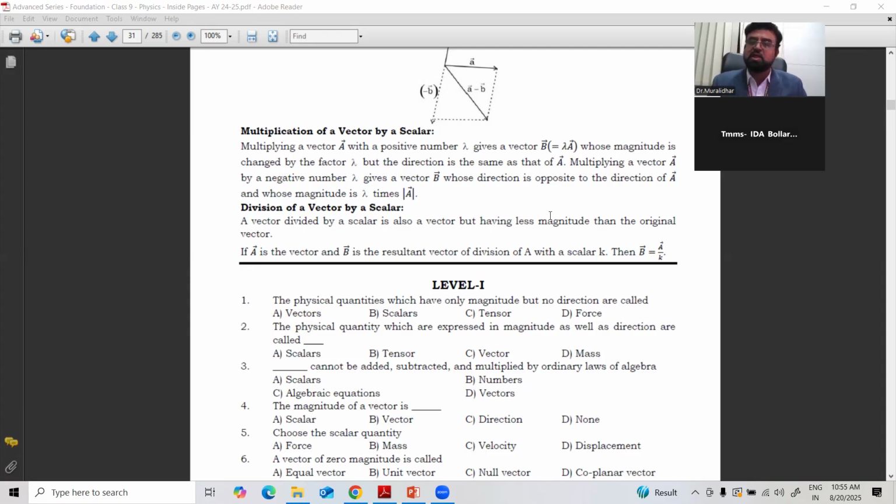When vectors are in opposite directions, we can make it a subtraction. And multiplication can be of two types: one is dot and one is cross. Even division of a vector by a scalar is possible. We can divide a vector by a scalar, and the result is also a vector having less magnitude than the original vector. So all four mathematical operations can be done with vectors.